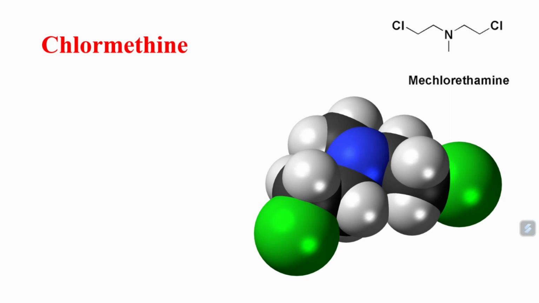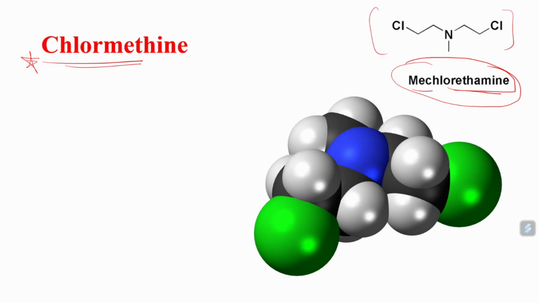Okay. Now the next very important alkylating agent we have is chlormethine. It is also called mechlorethamine, or chlormethine. Okay. See, this is the simple structure of chlormethine or mechlorethamine. I would like to tell some important points about chlormethine.